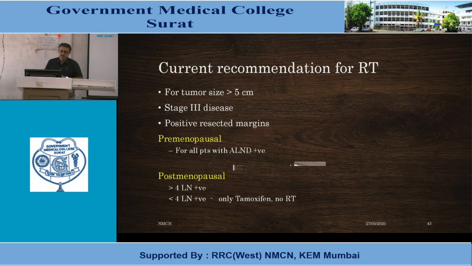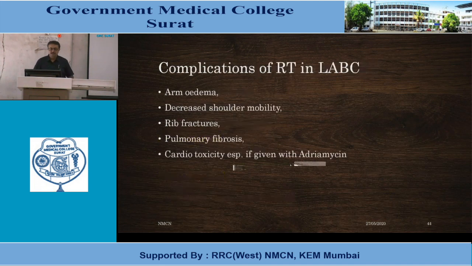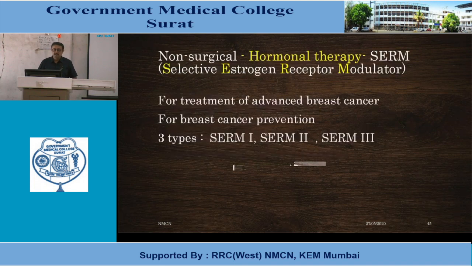Stage 3 disease, locally advanced breast disease, positive resected margins, premenopausal for all patients with lymph node positive disease, and postmenopausal if more than 4 lymph nodes are there. If less than 4 lymph nodes, only hormonal therapy will be sufficient. Complications are well known: arm edema, decreased shoulder mobility, rib fractures, pulmonary fibrosis, again cardiotoxicity, especially if given with anthracycline group of drugs. Hormonal therapy is an integral part of multimodality approach and is part of adjuvant therapy.